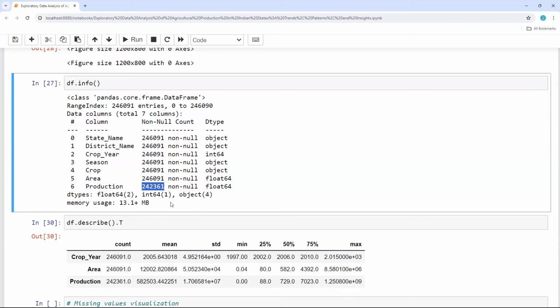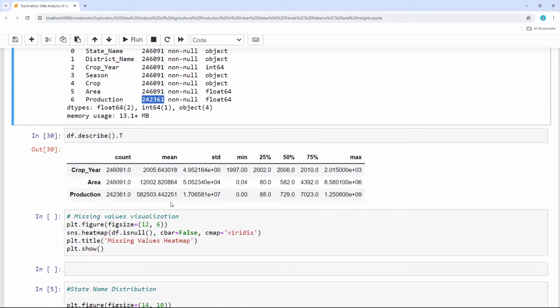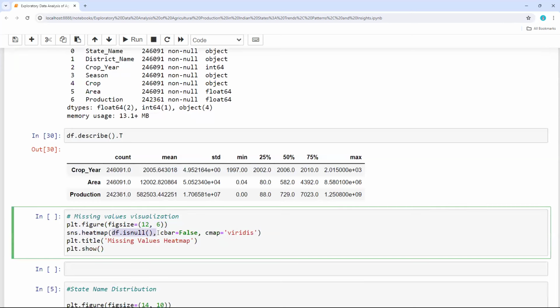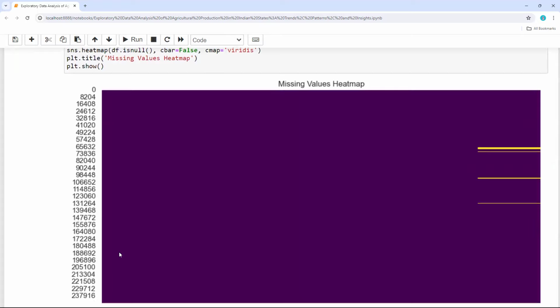So there is a syntax for that. I wanted to visualize the missing values with Seaborn. With the use of a heat map, we'll be able to see the null values. So I'm passing df.isnull, the color bar is false, I'm giving the color map, and the title I'm giving is missing values. So let me run this, then I'll be able to see the missing values.